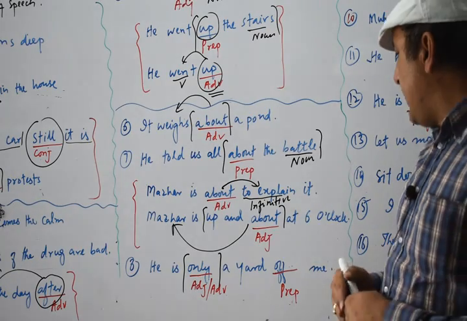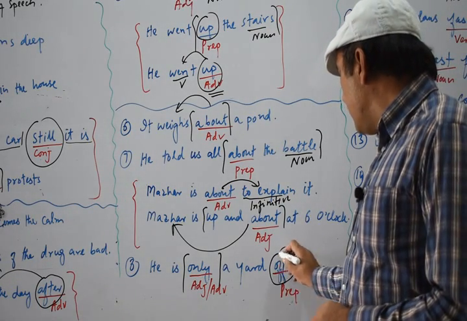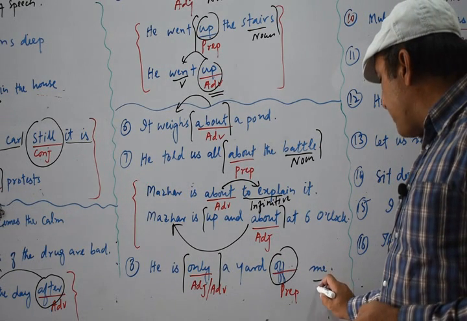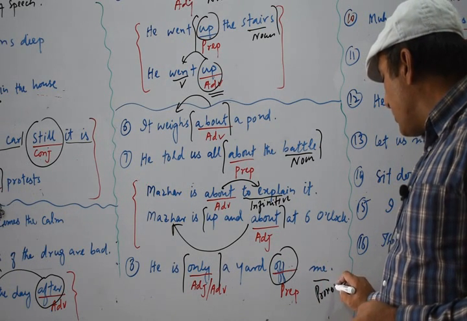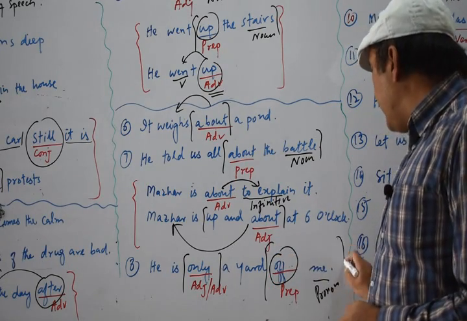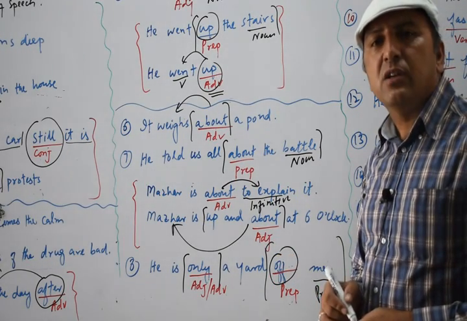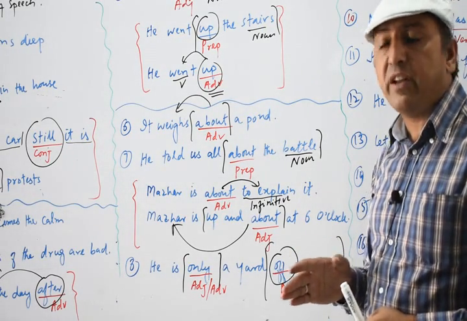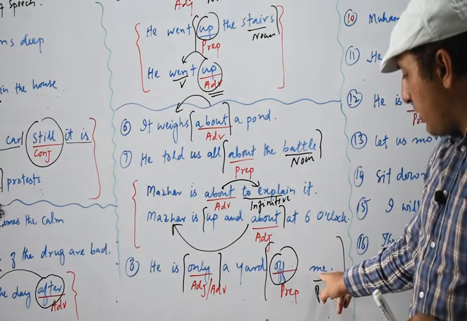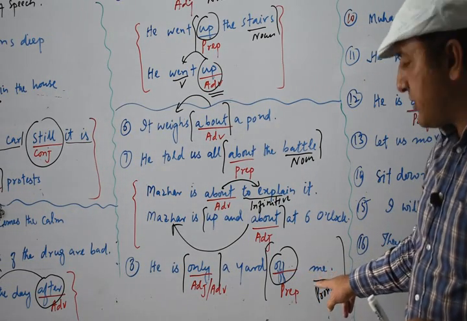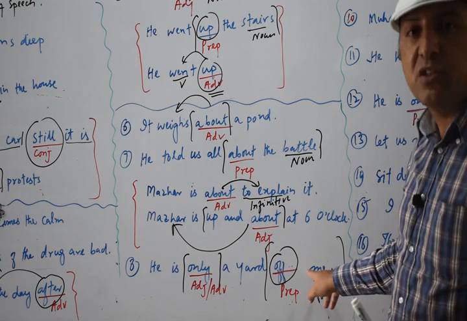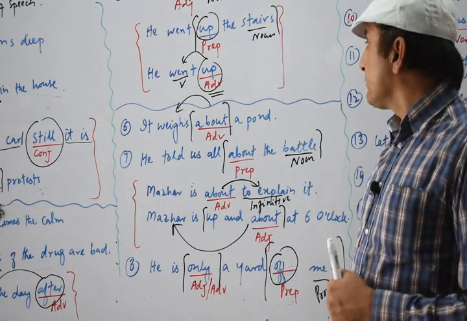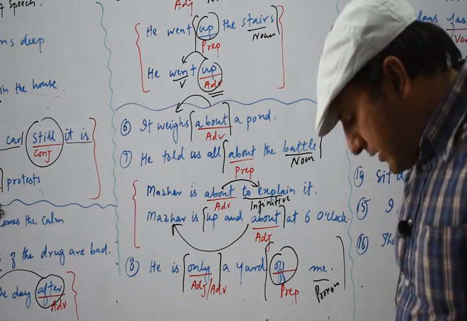Now you see we have the next word, afraid of me. Now you see of is followed by a pronoun. This me is a pronoun. As I told you earlier, any phrase which starts with a preposition and ends with a noun or pronoun, we call it a prepositional phrase. Of me is a prepositional phrase, but alone this of is a preposition. Clear? Okay, now we have the next.